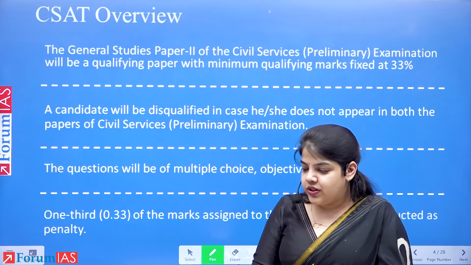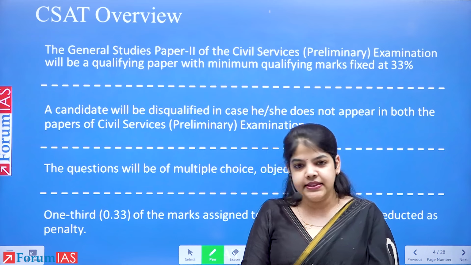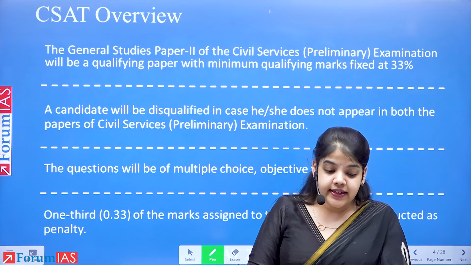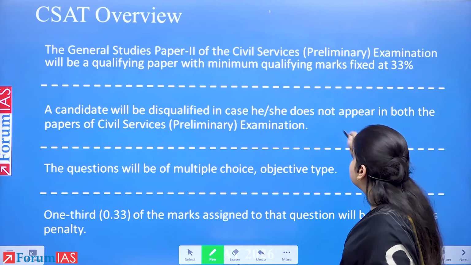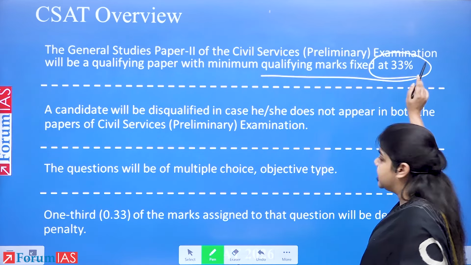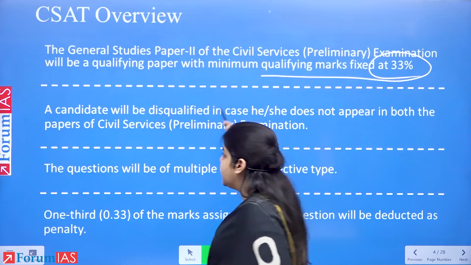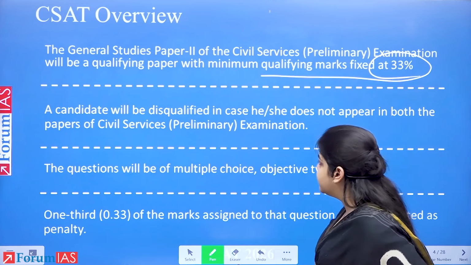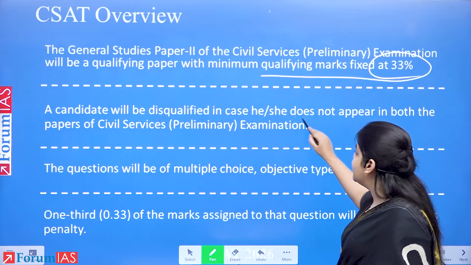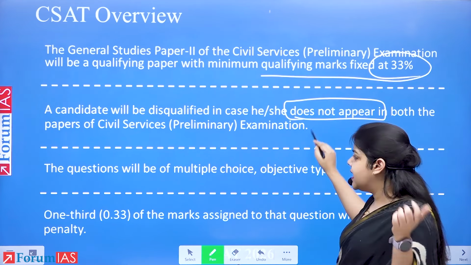So UPSC in its notification also gives us a syllabus and a few things about the exam. UPSC says that this is a qualifying paper with marks fixed at 33%. A candidate will be disqualified in case he or she does not appear in both the papers of civil services. So you have to appear in CSAT. Questions are multiple choice objective, and we have 1/3 penalty, which is equal to minus 0.833.